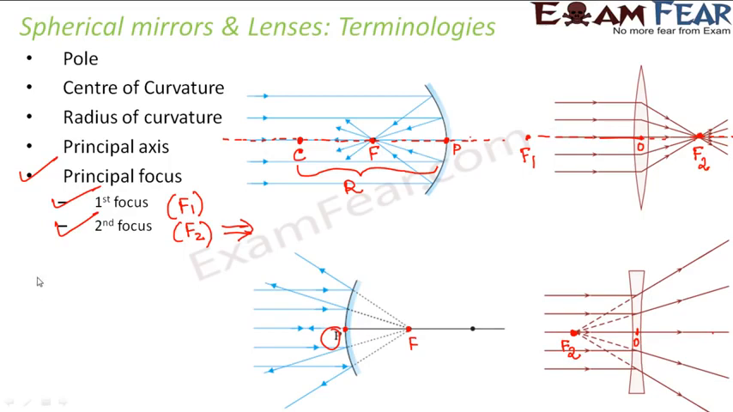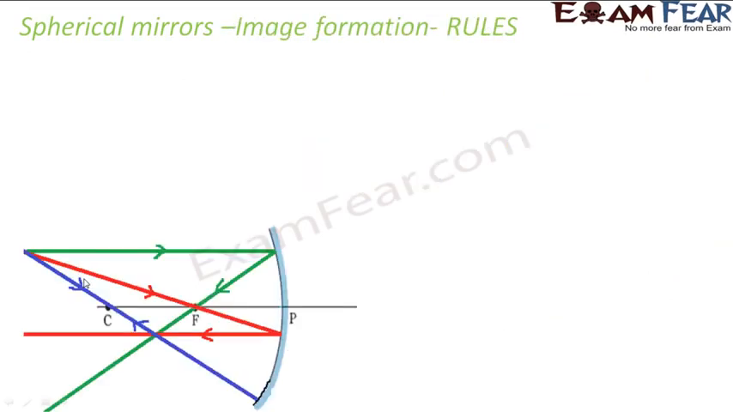Now there exists a very basic and common relationship involving focal length. So what is focal length? The distance of the focus from the pole. That is focal length, which is normally denoted by a small f. We say that r, that is radius of curvature, is equal to twice the focal length, r = 2f. That is a relationship which holds true for all the spherical lenses and mirrors. Now let us talk about the image formation in spherical mirrors.